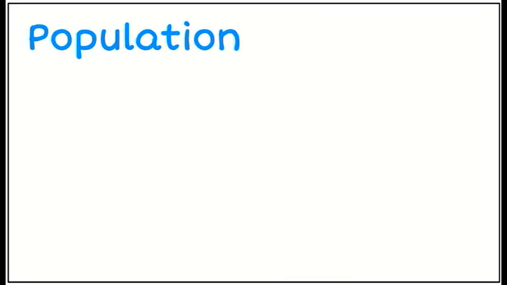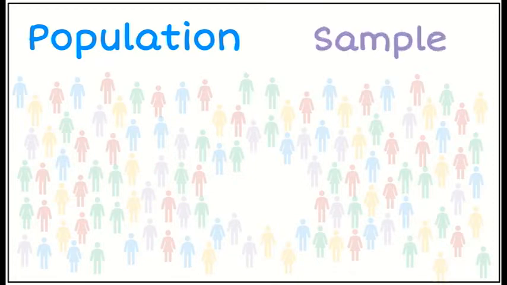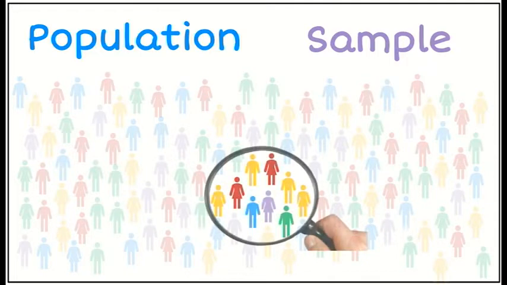Then we needed to define what our population is, and so our population is going to be everybody in our school, or the akonga in our school. Our sample, the ones that we are going to focus on, are the akonga in our classroom, and they are a mixture of ethnicities, different genders, different family types, etc. And we've basically taken a cluster sample, so a random sample.